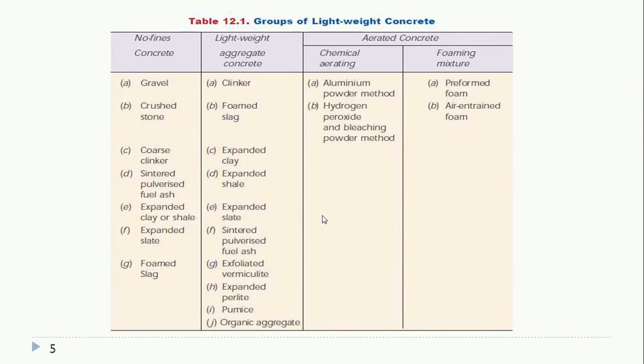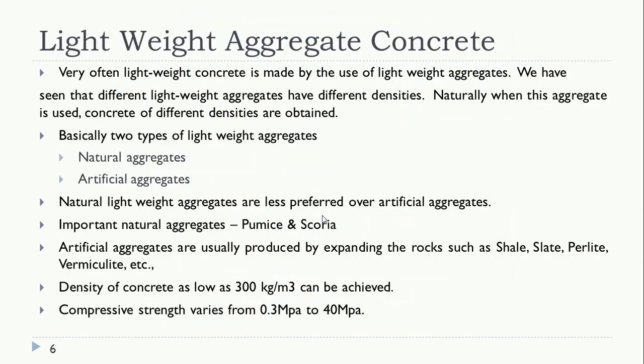These are chemical aerating agents, or we can use a foaming mixture. In the market you can get foaming agents, and from them we can develop a foaming mixture. That way also we can develop a lightweight concrete. We'll study them one by one. First is lightweight aggregate concrete.